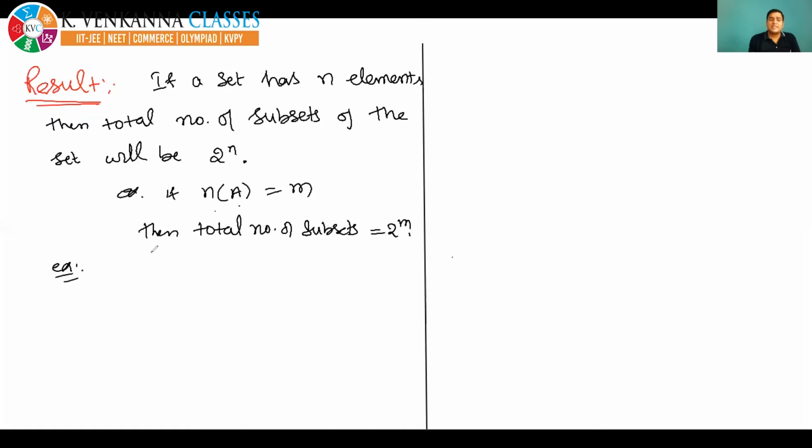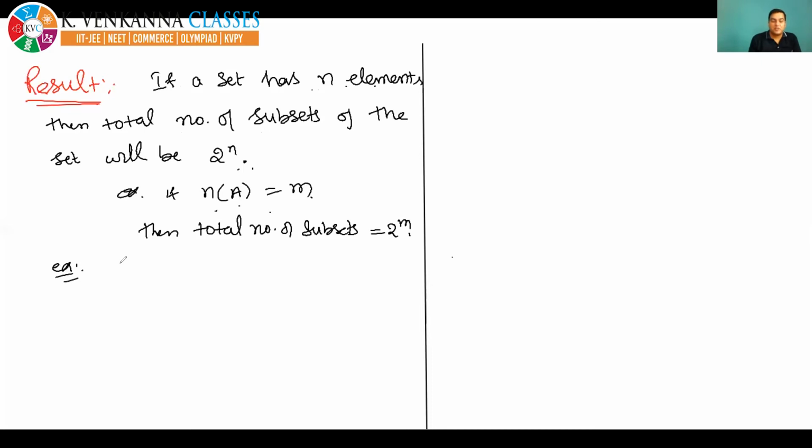If the set has m elements, then according to the same formula, the total number of subsets will be 2 to the power m.